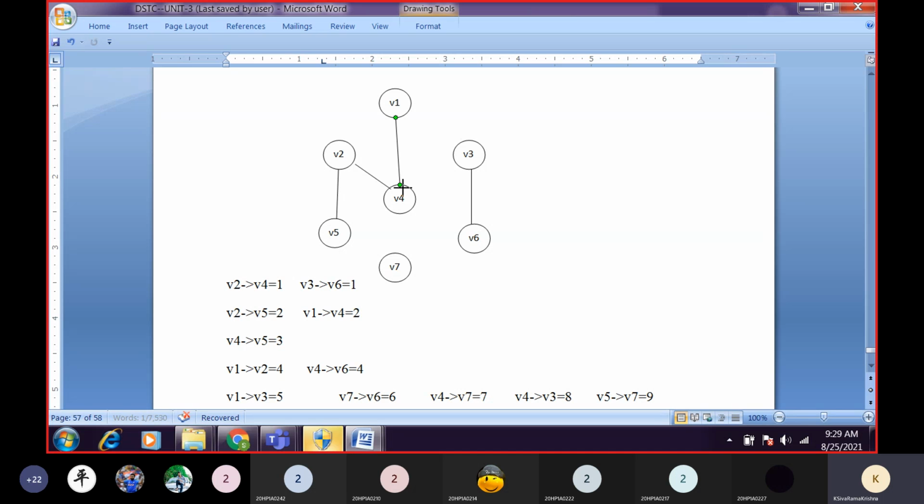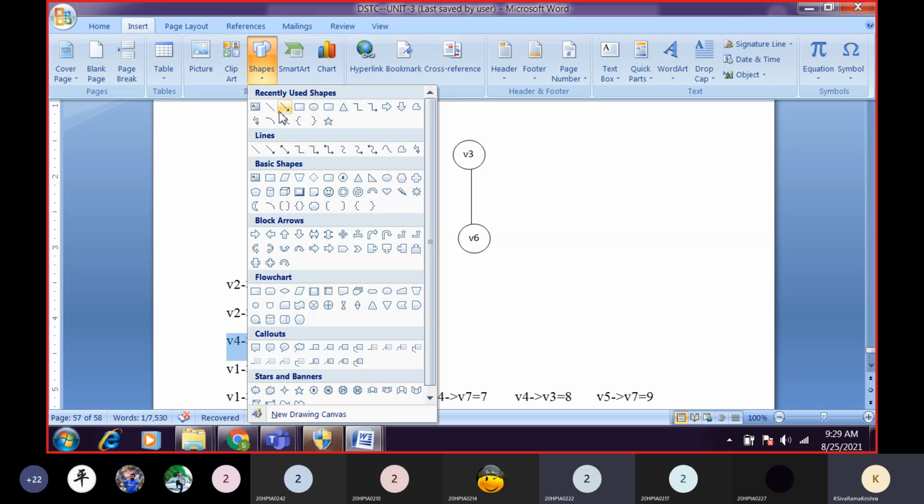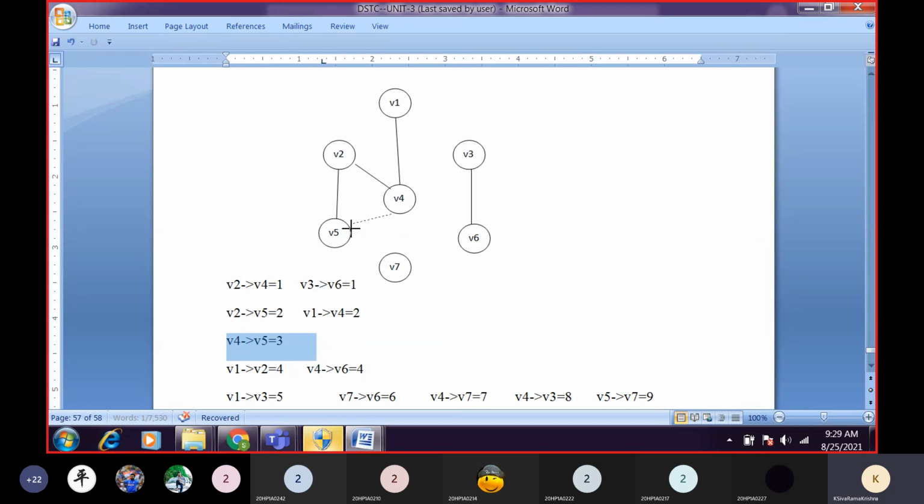Are we getting any cycle here? No, sir. What is the next one? V4 to V5. Suppose I draw V4 to V5, are we getting a cycle? Yes, sir. Can we use that edge? No, sir. If we are getting a cycle, we cannot use it. Why? Because a spanning tree does not consist of a cycle. So we'll go for the next one.